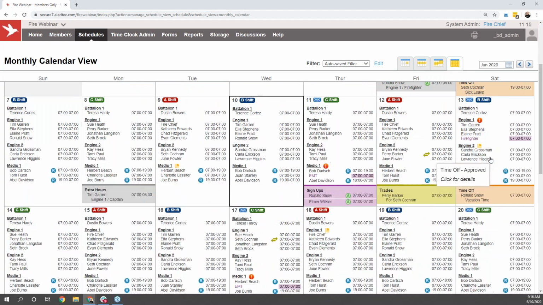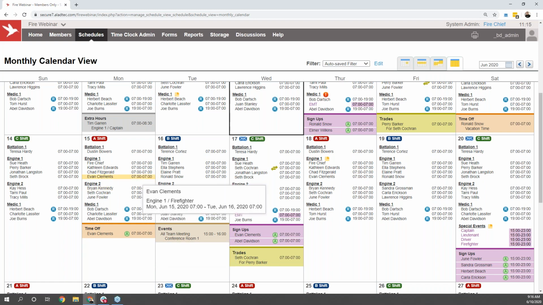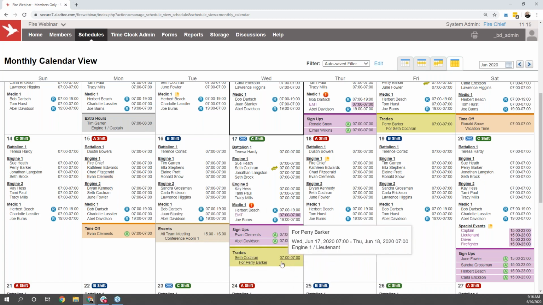If somebody has requested time off and it has not yet been approved by an administrator, that'll show up like you see here on the 15th with that green A telling us that that time off has not yet been approved by an administrator. Users will still show as responsible for working their shifts until that time off is approved as well. Any trades on the calendar show up in green, letting us know who's working for who and the time frame that was traded.